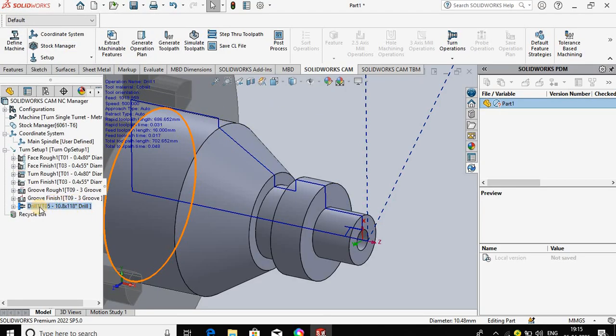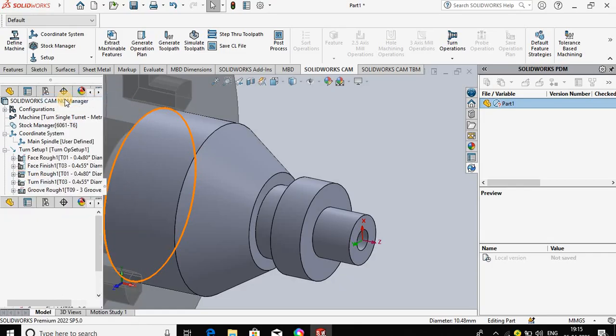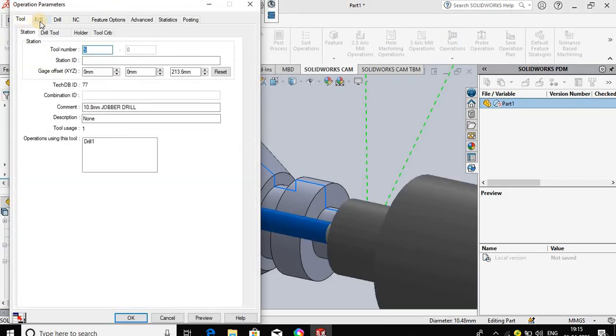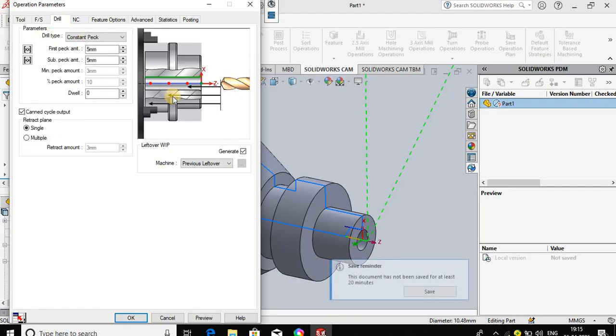You can also edit the number of options on each feature. Right click and go for edit definition. In which we can change the tool number, provide the tool XYZ offset, and change the feed and speed with the operation, changing from library to operation. We can change the spindle speed and the feed rate per revolution. For the drill bit, the pecking action we can change.